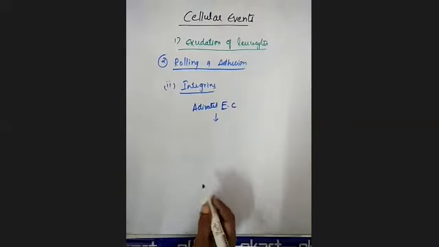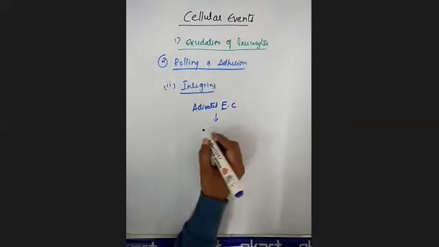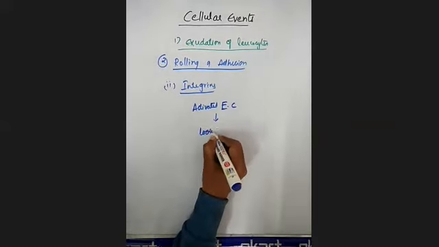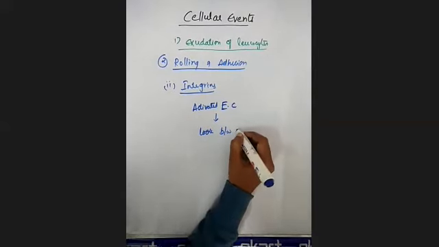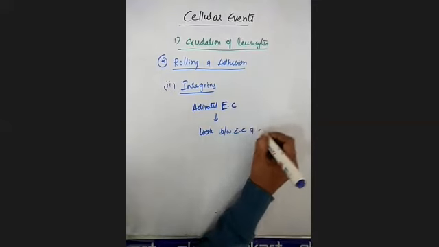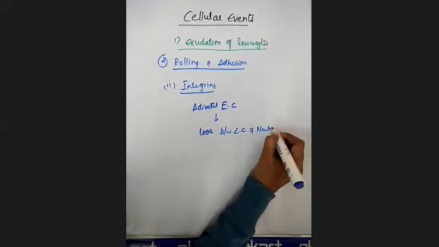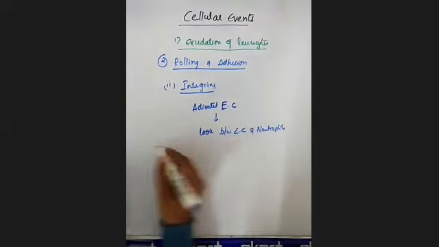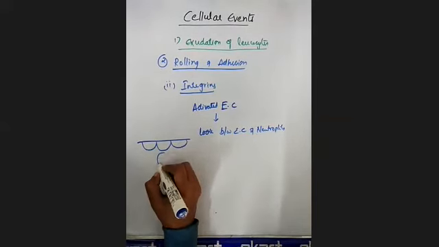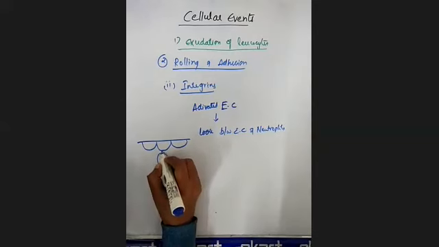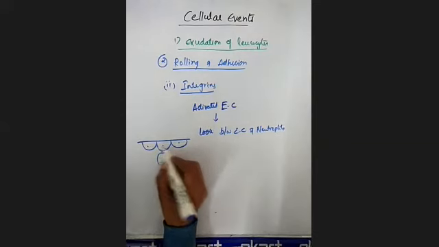Suppose there is a loose or transient adhesion, a loose bond, between the endothelial cells and the neutrophils.